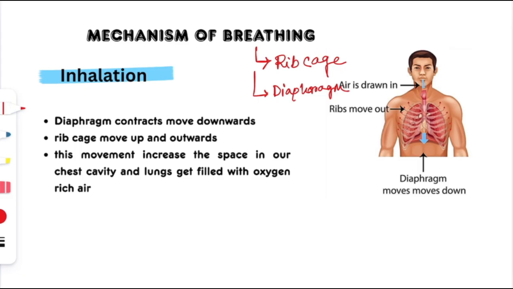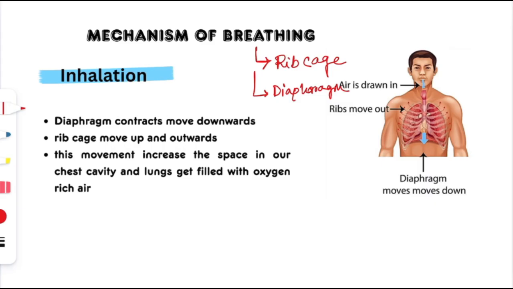Now what happens in the case of inhalation? Inhalation means breathing in oxygen rich air. When we breathe in oxygen rich air, the movement of these two parts is going to happen. First of all, keep your hands on your chest. What did you see?